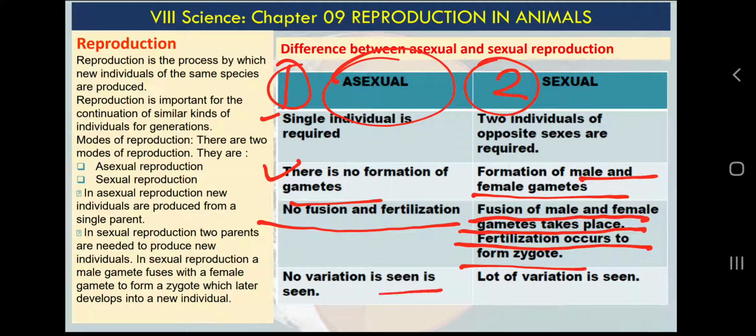No variation is seen in asexual reproduction, while there is a lot of variation in sexual reproduction. Okay, what do you mean by variation? Let me discuss this point also.